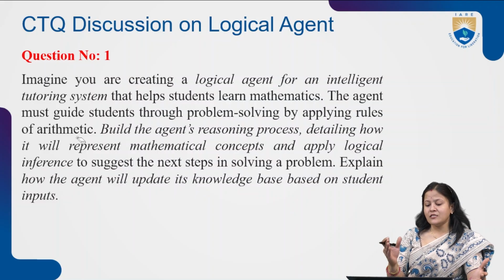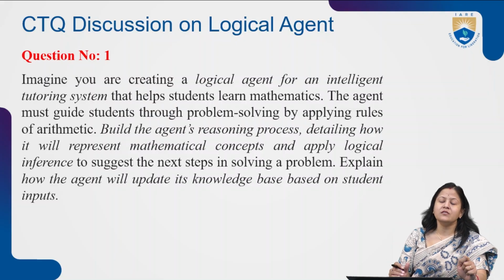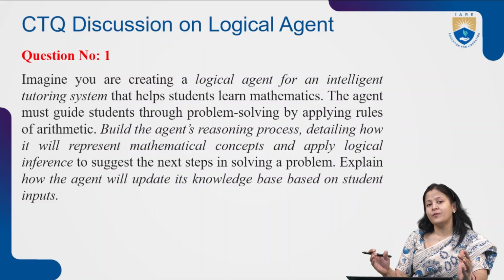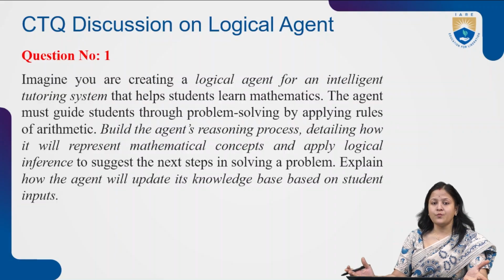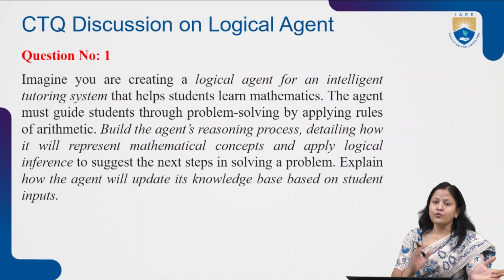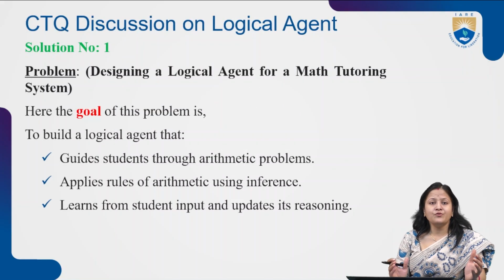As this particular topic is related to knowledge representation, it is in our module 2. I have already discussed what knowledge is, why knowledge is required for artificial intelligence, and how knowledge can be represented inside the machine so that the machine can be intelligent and smart. Even for any question we ask, a machine can reason, understand, and infer the output in a better way. I have discussed all these things in my previous videos. If you want, you can go through those videos and then come to this video so that you can understand the concept. Here, let me find out the solution, let me analyze.